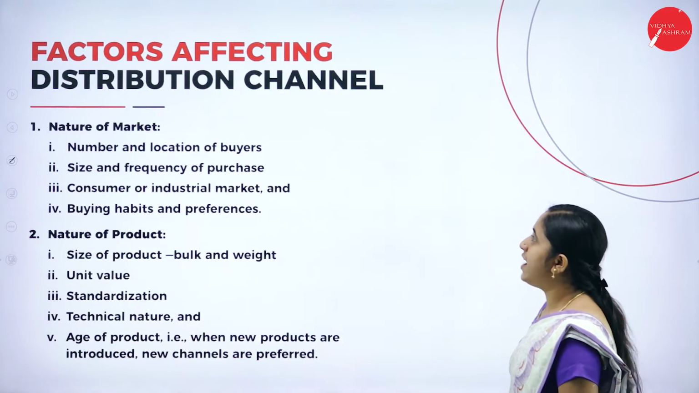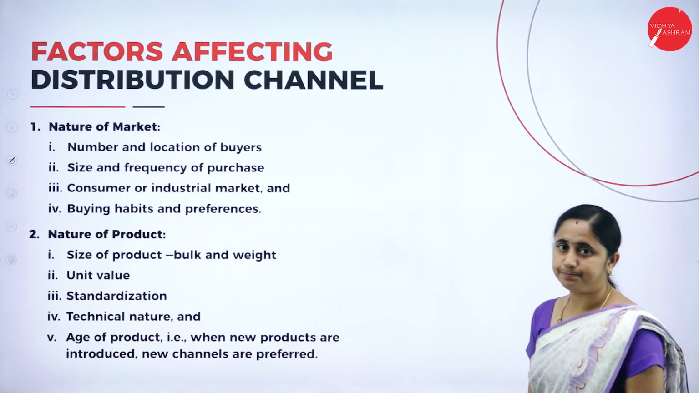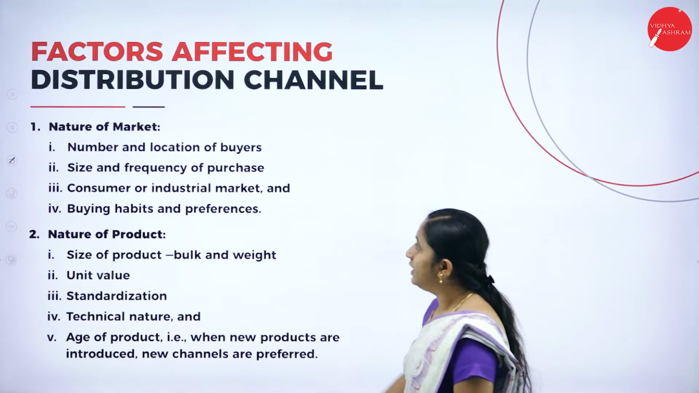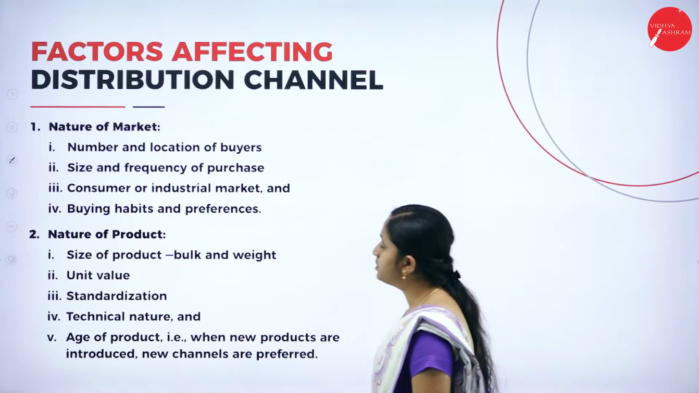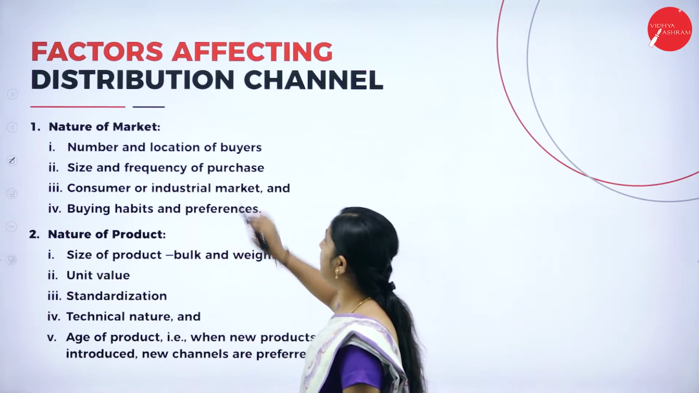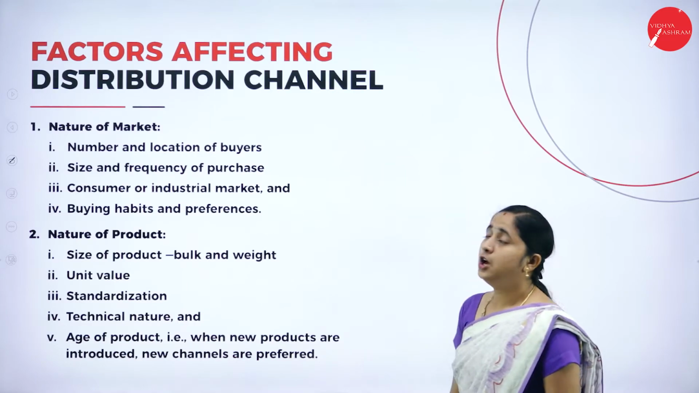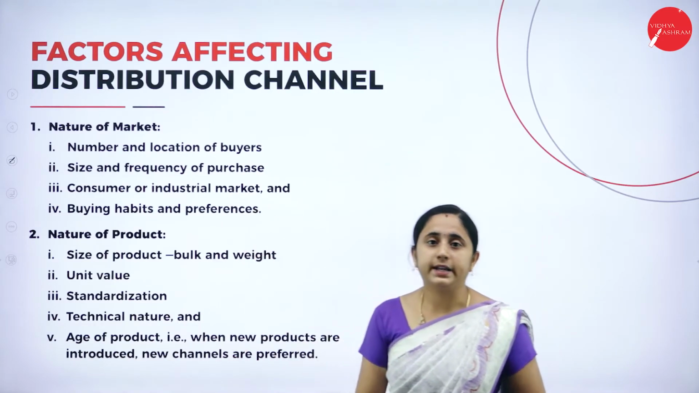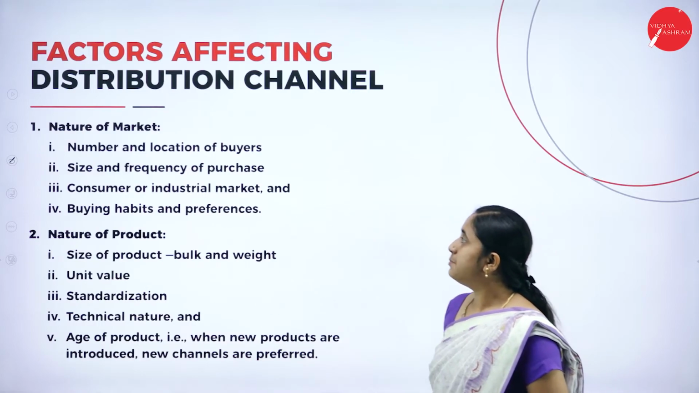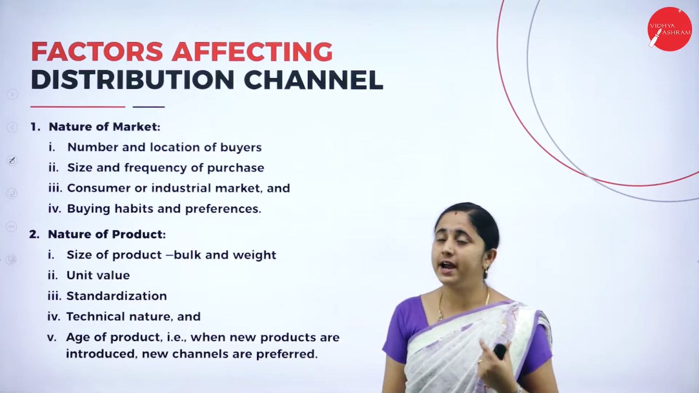Next concept, factors affecting distribution channel. Under that, first one, nature of market. Nature of market is further classified into four types. First one, number and location of buyers. So the distribution channel depends on your nature of market.